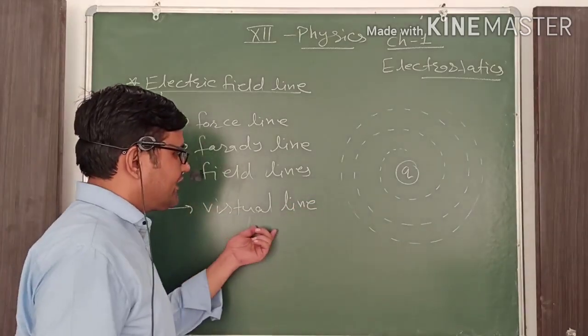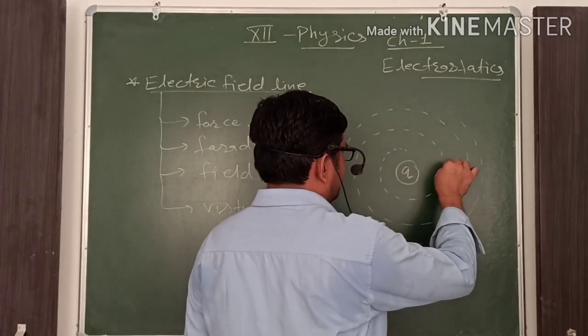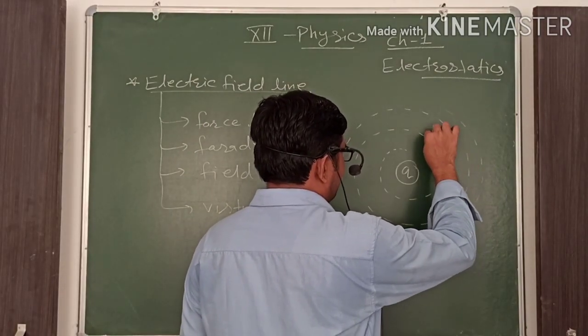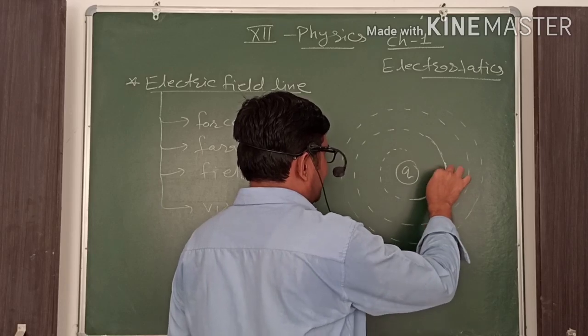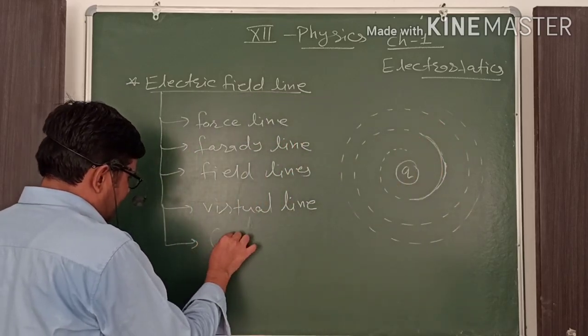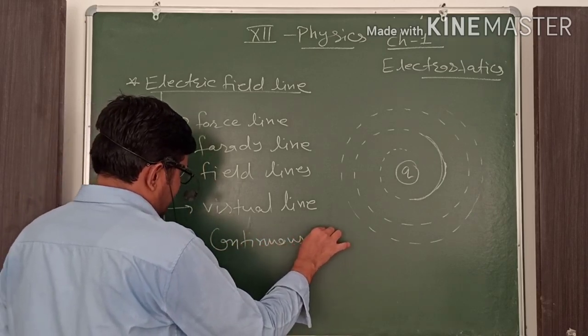There is no real existence of these lines, and they are defined in terms of direction. They are continuous in nature.